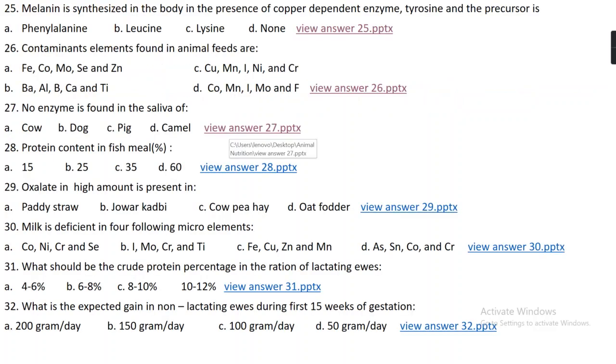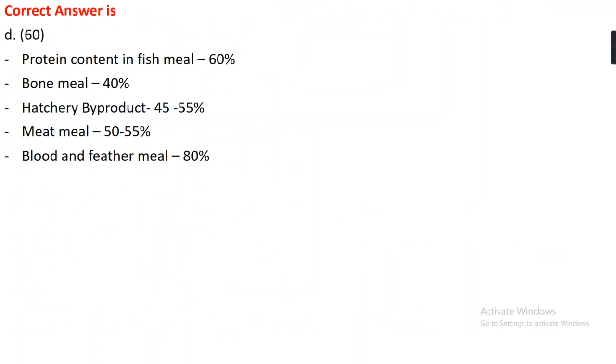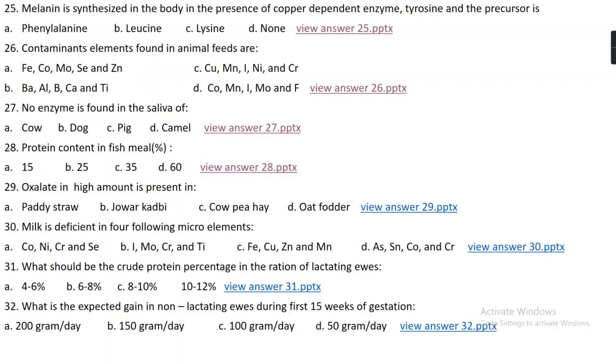Question number 28. Protein contained in fish meal is option A 15%, option B 25%, option C 35%, or option D 60%. The right answer is option D, that is 60%. Protein contained in bone meal is 40%. Protein contained in blood and feather meal, which is highest, is 80%. Protein contained in meat meal is 50 to 55%, and in hatchery byproduct it is 45 to 55%.